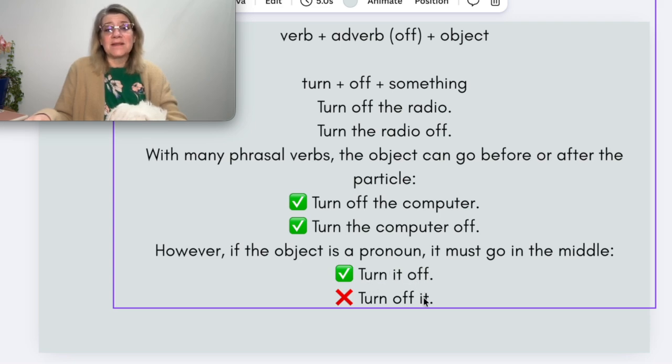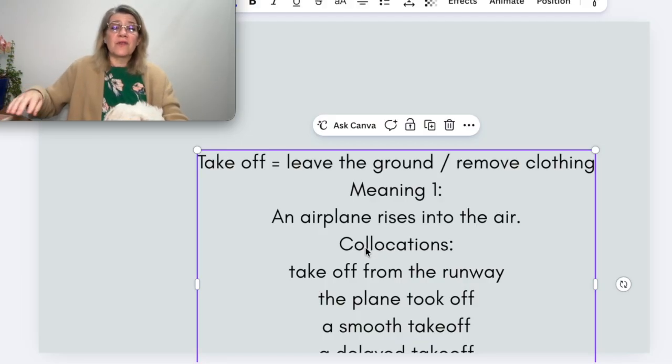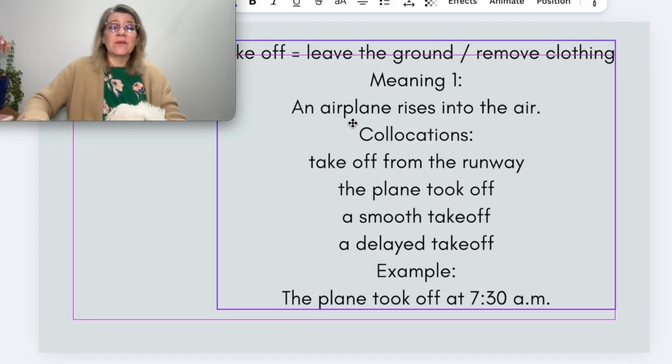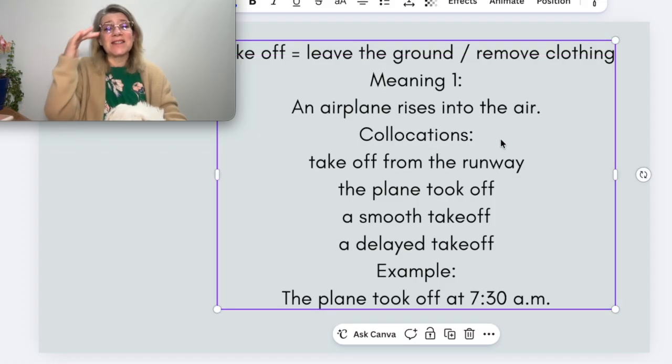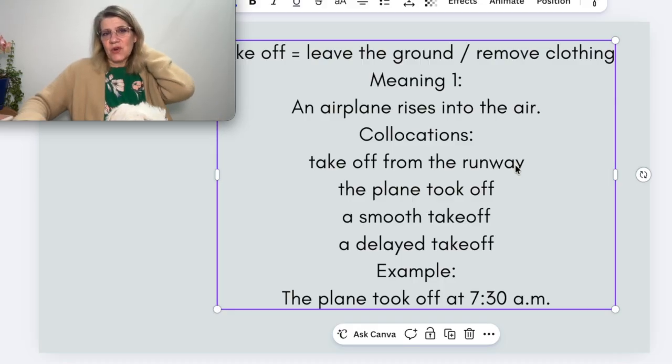It separates. Off can mean to leave the ground. For example, take off, or to remove clothing. So an airplane rises into the air. It takes off from the runway. The plane takes off. It was a smooth takeoff or it's a delayed takeoff. That means a departure from the ground. The plane took off at 7:30 a.m. Notice on this one, there's really no object. The plane took off. The plane is the subject, not the object.